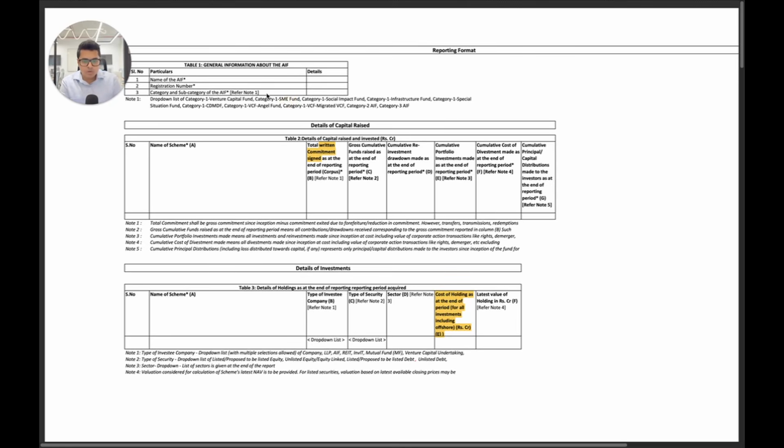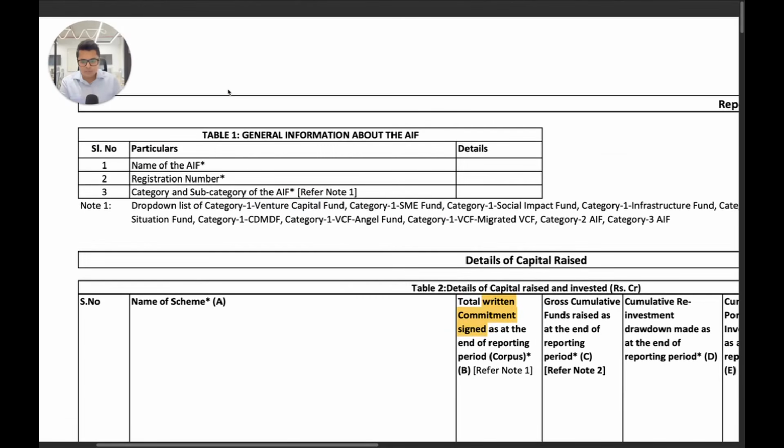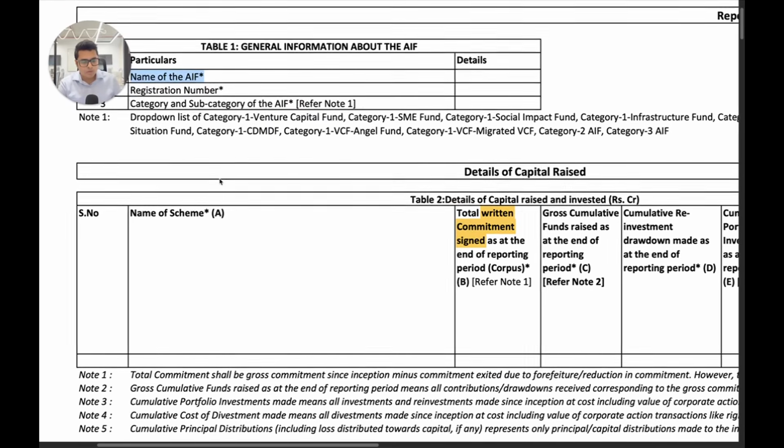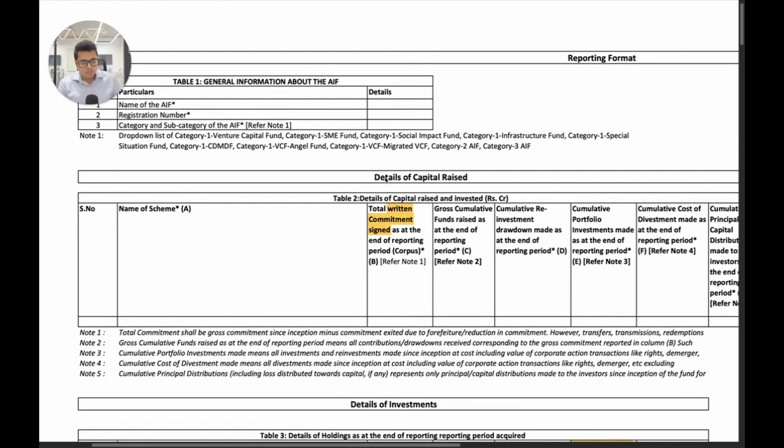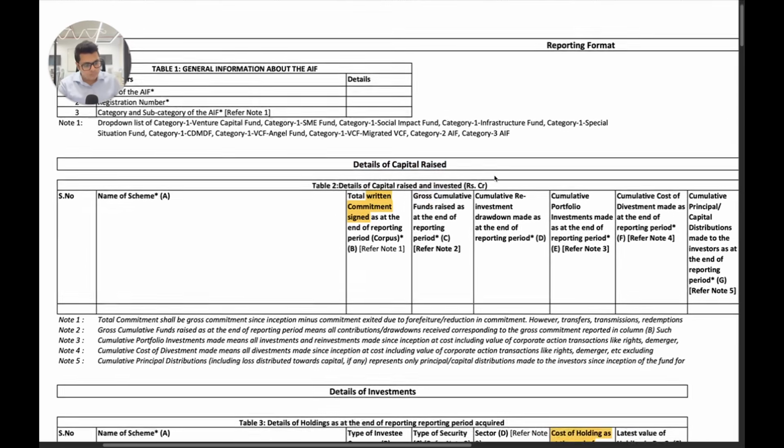You can see here there are only 3 fields instead of 27 fields as there were in the previous quarterly activity report format. Key changes. What are the key items that you have to actually disclose now to SEBI? One is details of capital raised. Again, this is very important.